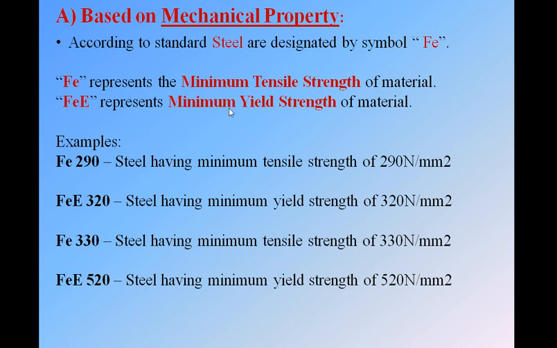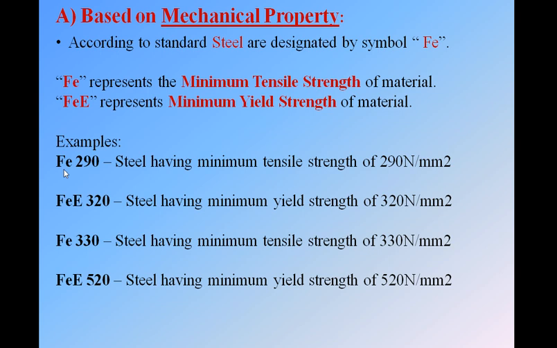You are getting or not? Fe followed by a number means that number is the minimum tensile strength of that material. And if we have Fe E followed by some number, that number will be the minimum yield strength. And as you know, strength always has a unit, that is Newton per mm square. Okay, so we can take some examples.